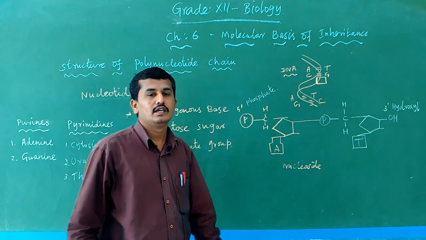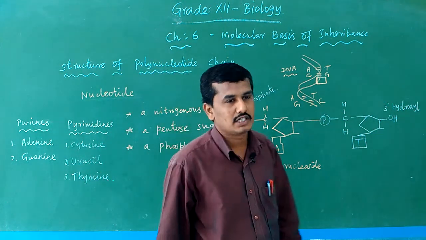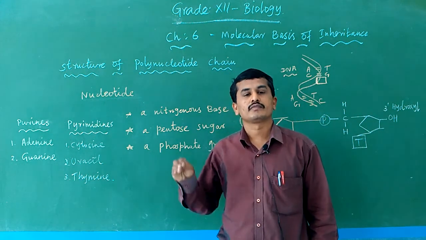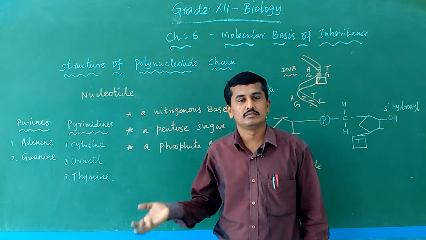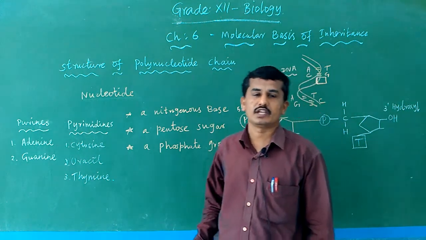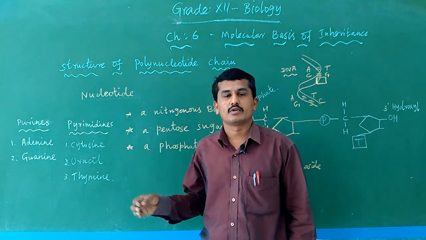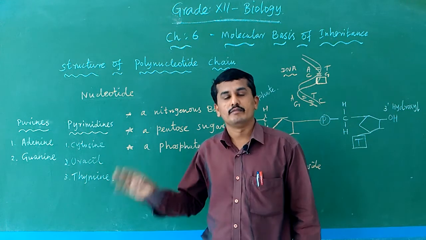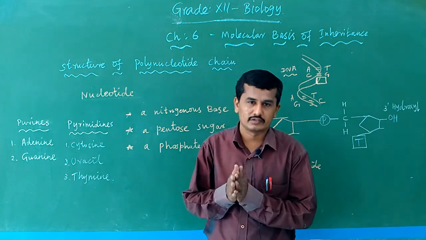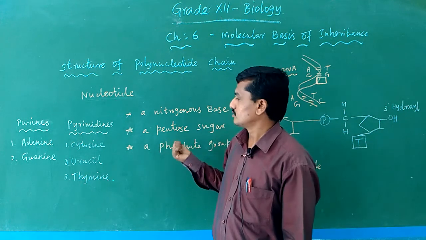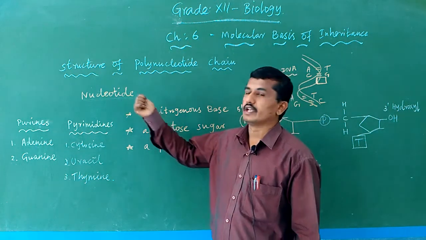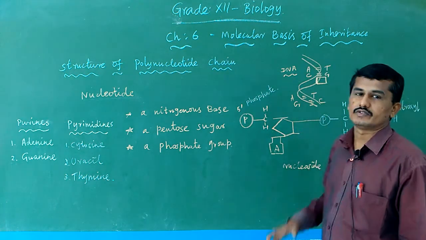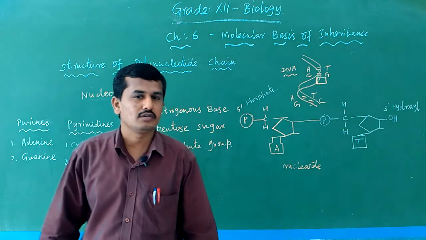So DNA is a hereditary material. It carries information from one generation to the next generation, and it also controls all the protein synthesizing machinery in the cell, because all the information for making protein is present in the DNA. DNA is an important genetic material, a type of nucleic acid. Today we learned what a nucleotide is, and what bonds are present between the nucleotides and inside the nucleotide also. Okay.